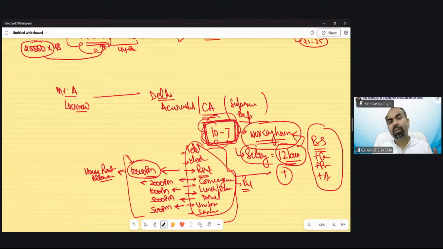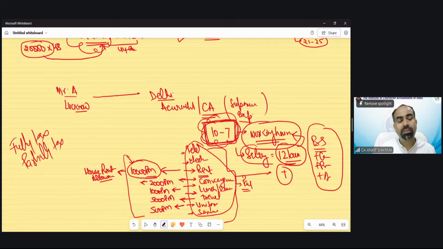Some allowances are fully taxable. Some allowances are partially taxable. Some allowances are fully exempt. For the salary head, we need only the taxable portion of allowances to be included in the hands of the employee. So these allowances, one by one, we are going to read: fully taxable, fully exempted, partially exempted.